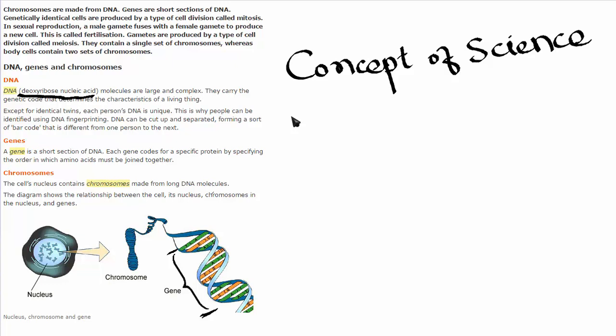Now we learned what is a gene and what is a DNA. DNA is the strand that contains the gene. Now what is a chromosome? When you have a DNA like this, DNA is coiled time and again. This forms a structure of chromosome. So chromosome is nothing but compilation of DNA. DNA is nothing but compilation of genes. And all these things are present in the nucleus of the cell.